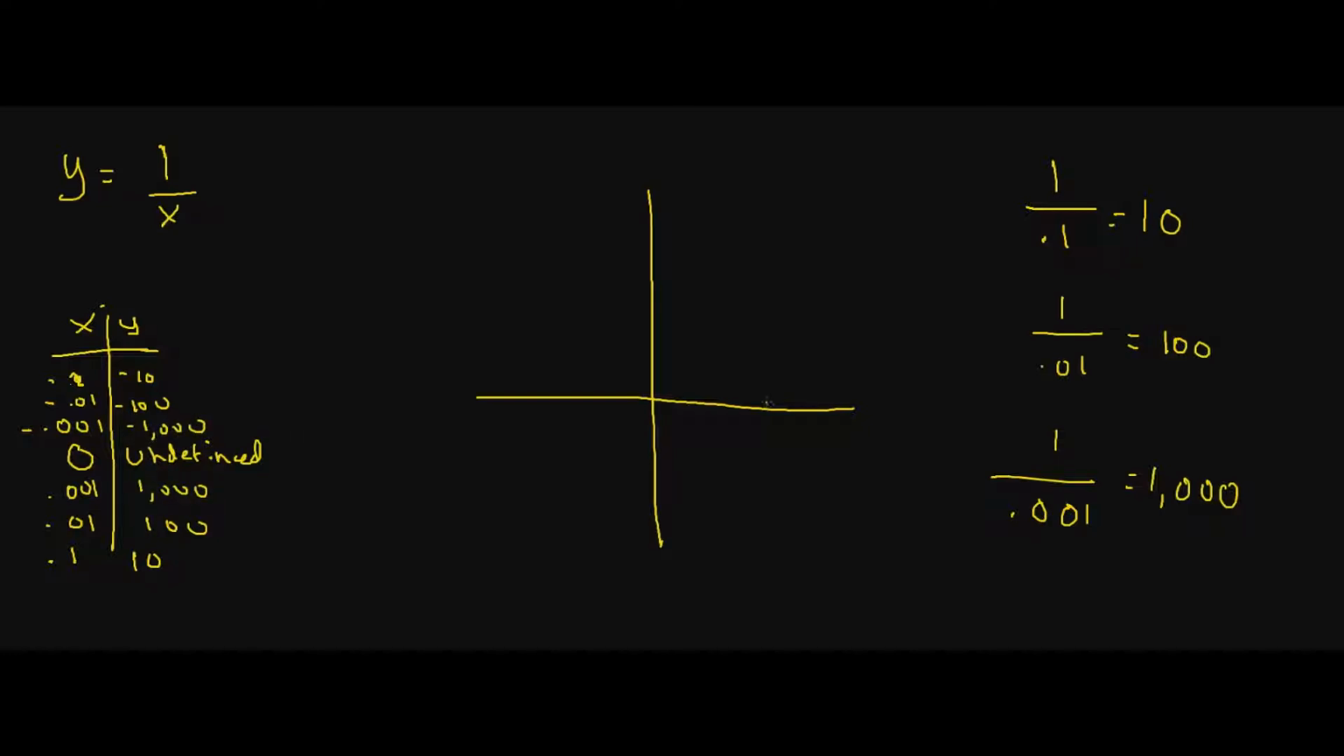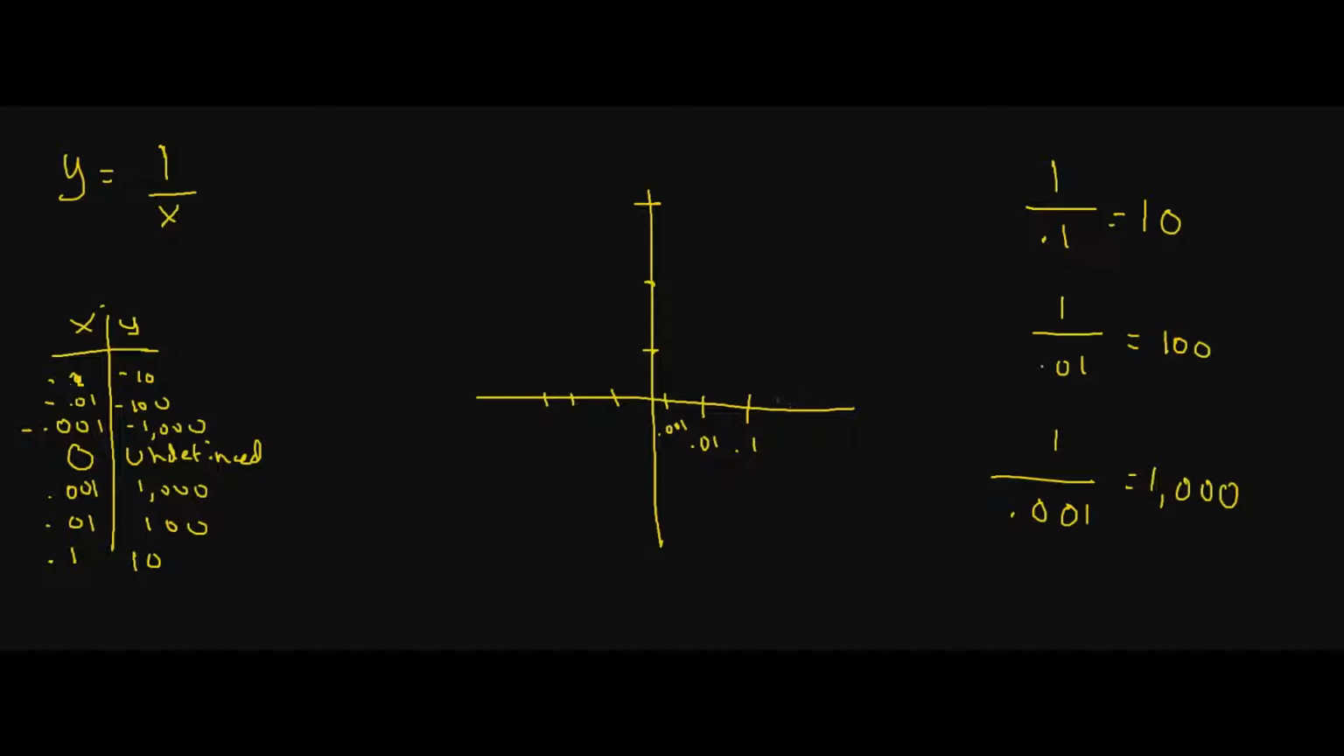Okay, so if we try graphing this, let's say this is 0.1, right? We have 0.01, and now we're getting really close to 0.001. And then the same thing over here. Okay, well, what that means is that, let's go ahead and graph this function.